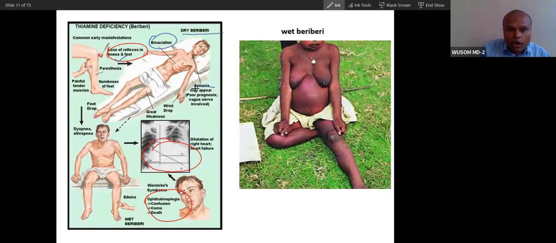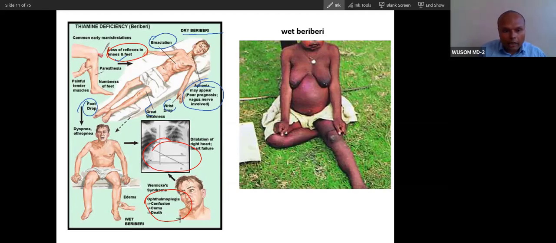So you can see aphonia, very difficult speaking. The patient will look like a very old patient, even in the young. So an aging-like problem will be seen. Wrist drop, foot drop, all these problems are because of lack of energy, and that leads to myopathy and neuropathy. This will progress to wet beriberi, where you can see dilated cardiomyopathy.